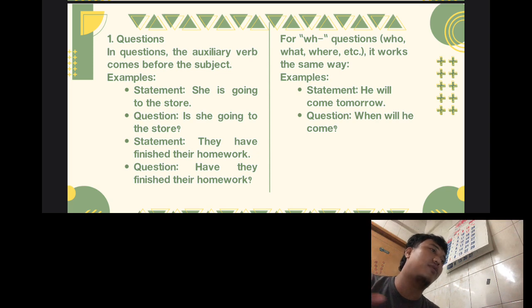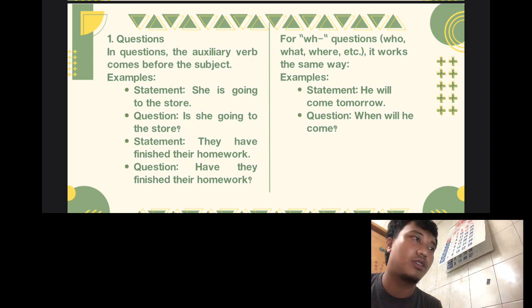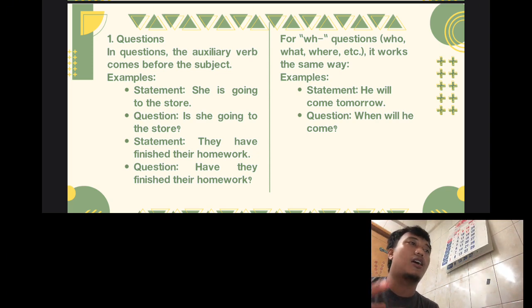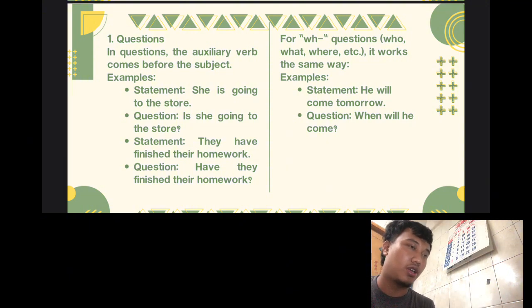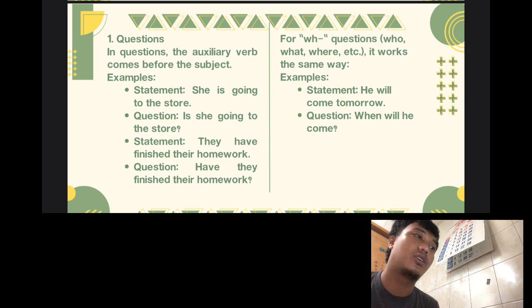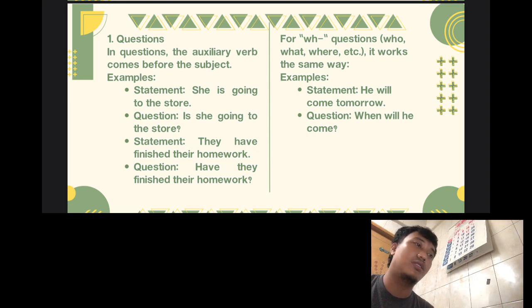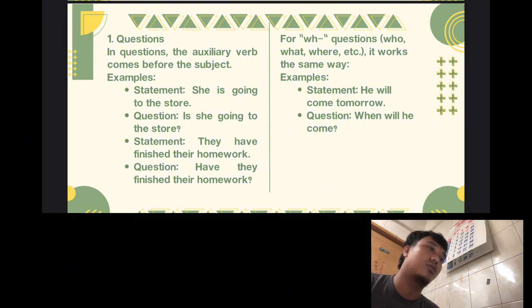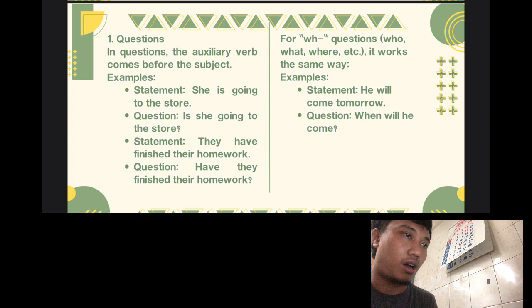Okay, for the first, questions. Usually in questions, the auxiliary comes before the subject. For example, the statement says: she is going to the store. The question can be: is she going to the store? The second example is the statement: they have finished their homework.